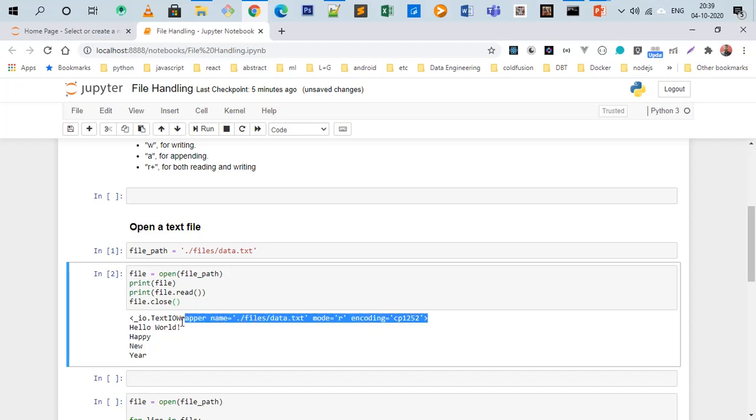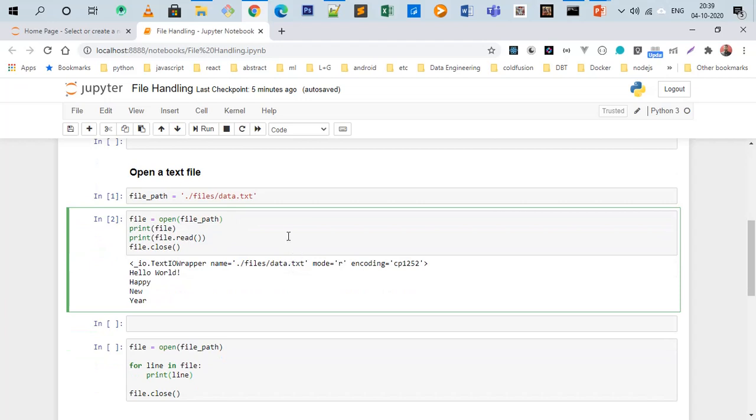Okay, this first line is the object, as I told you, the file object, the text wrapper, the name of the file, mode, and all that information, encoding information. And after this, file.read gives the content inside the file: Hello world, then Happy New Year, all the content in the file. So this is one way to read the content of the file.